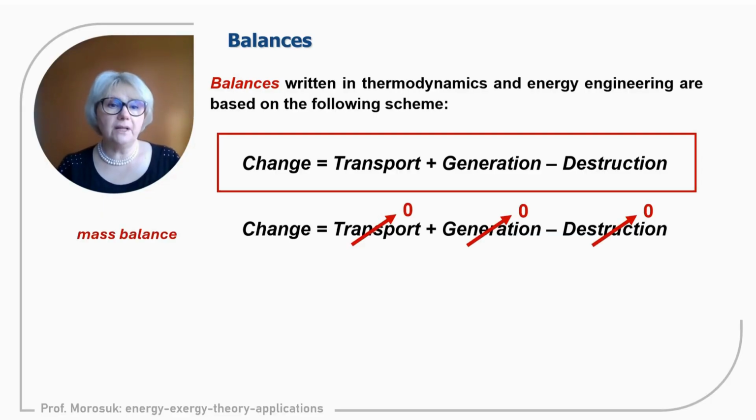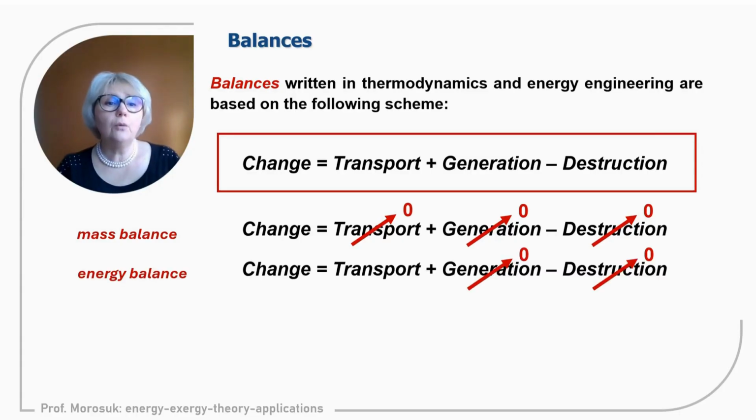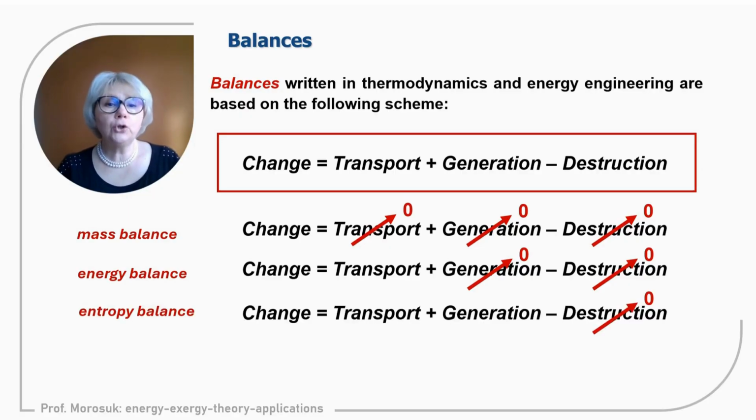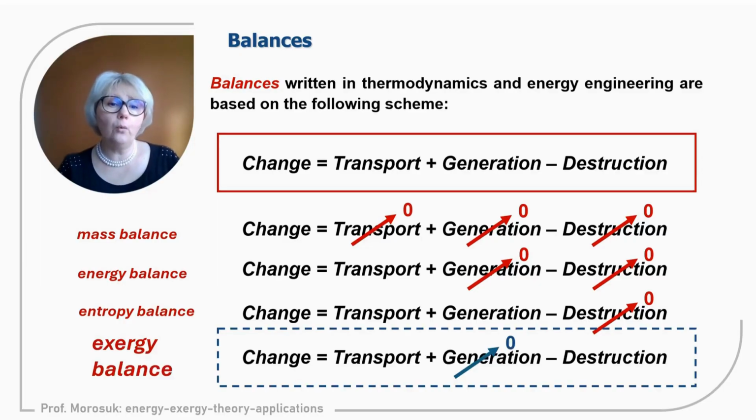We know the mass balance, where the change in mass is equal to 0, mass in equals mass out. We have the energy balance, where change in energy is associated only with energy transport. We have the entropy balance, where change of entropy is the transport of entropy and entropy generation as a measure of irreversibilities. And now we come to the exergy balance, where change in exergy is the transport of exergy through the system boundary minus destruction.